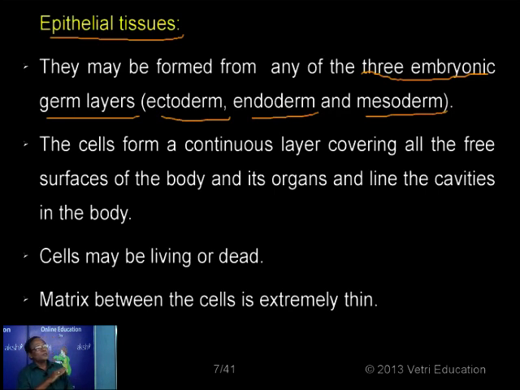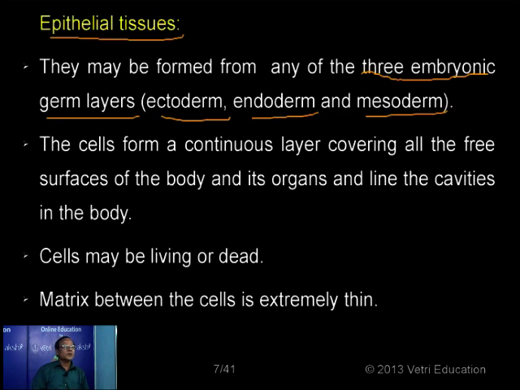So normally these cells form a continuous layer covering all the free surfaces of the body and its organs and line the cavities, what I represented already in the flow chart and also the tabular column, the different functional aspects. Now, these are some of the characteristics. Number one, they develop from any of these three germinal layers. Number two, they form a continuous layer without any intercellular spaces, and normally they cover the free surface of the body or organs or line the cavities.